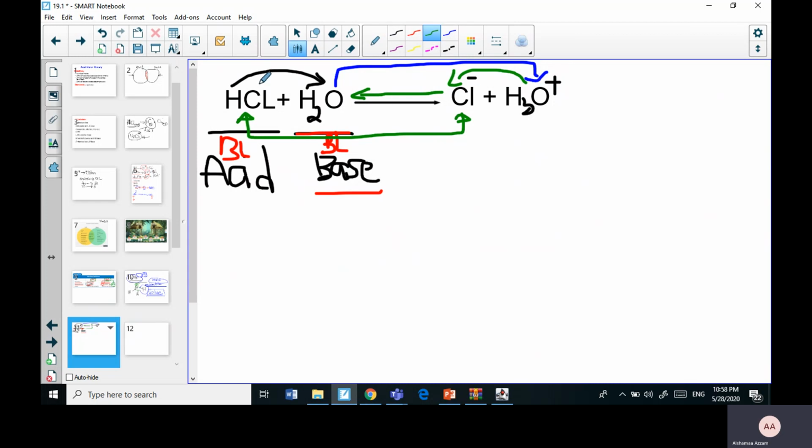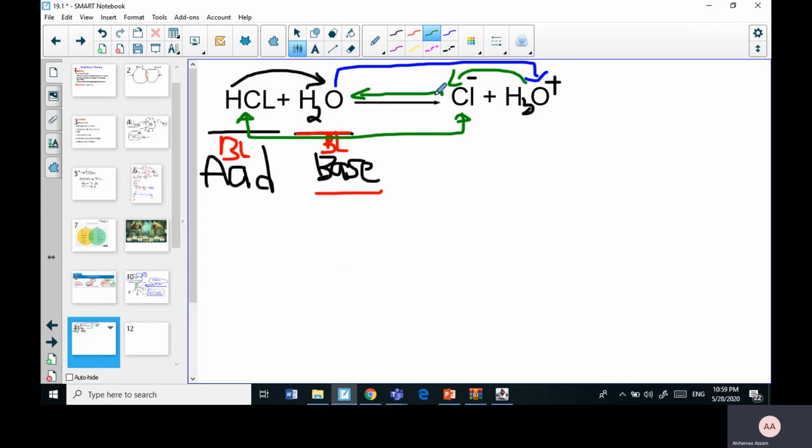The chlorine is connected to HCl because chlorine came from the product of HCl. The hydronium ion is actually a product of H2O. So H2O and H3O, or hydronium, are connected. HCl and Cl minus are actually connected. In other words, the real thing now, which is the scientific thing.